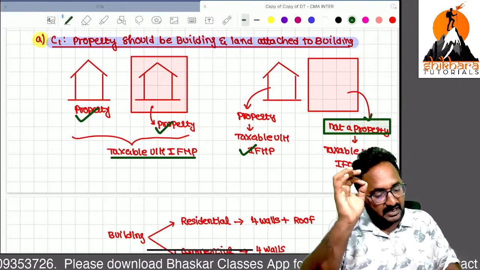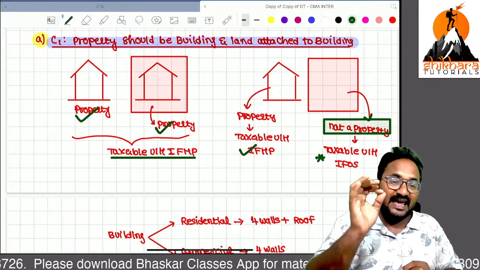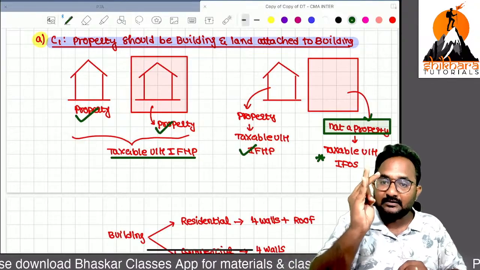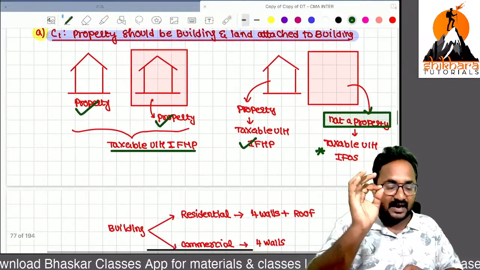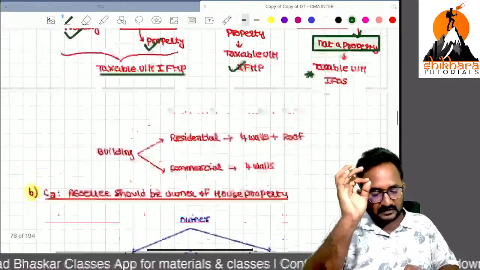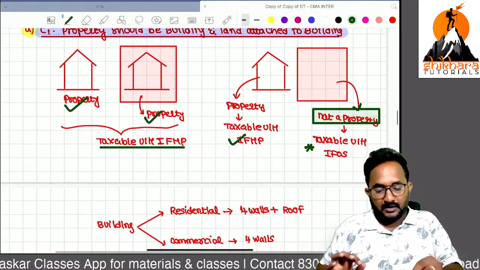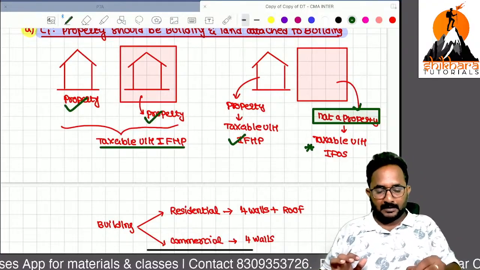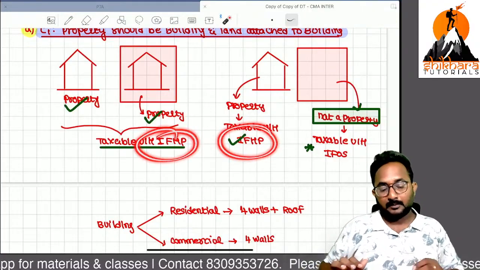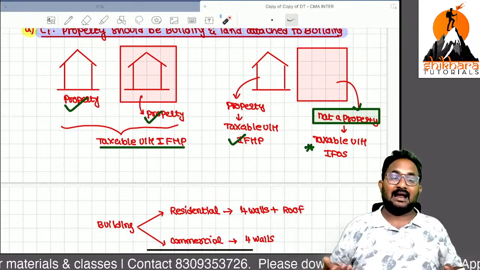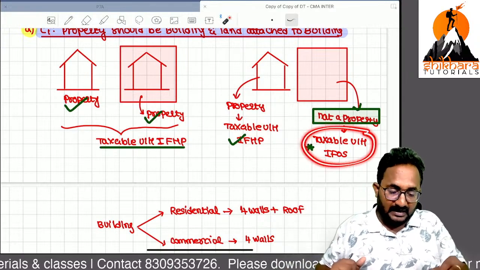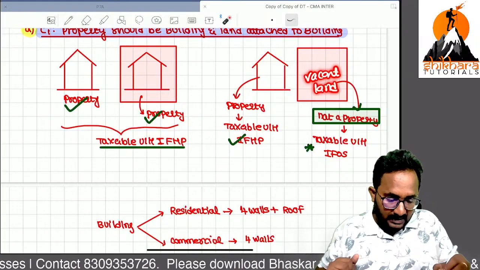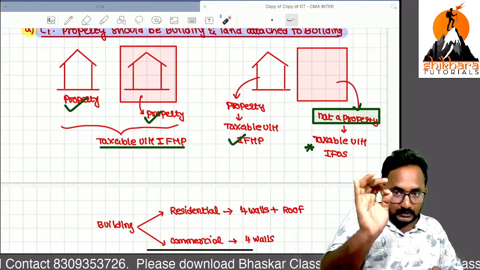If you are receiving any rent from such vacant land, it is taxable under the head income from other sources. Have you understood? If it is a house property, the rent received from it is always income from house property. But vacant land is not a property under this head, so any rent received from vacant land is taxable under the head income from other sources.